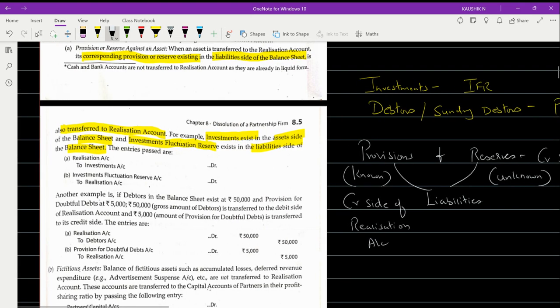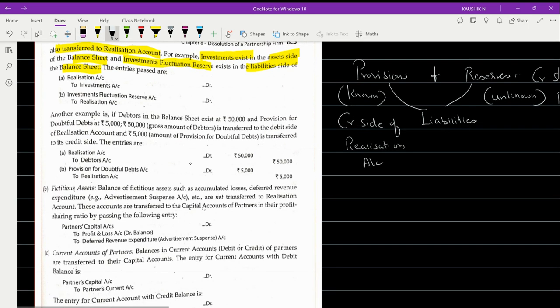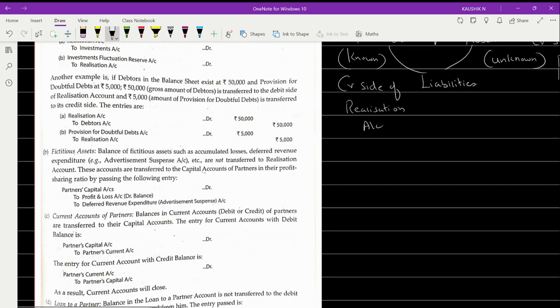Up to this, any doubt? Hello? Is there any doubt to anyone? Okay, that's what they have mentioned here. If you have got debtors, debtors will go to the debit side of realization and provision will come to the credit side of realization.